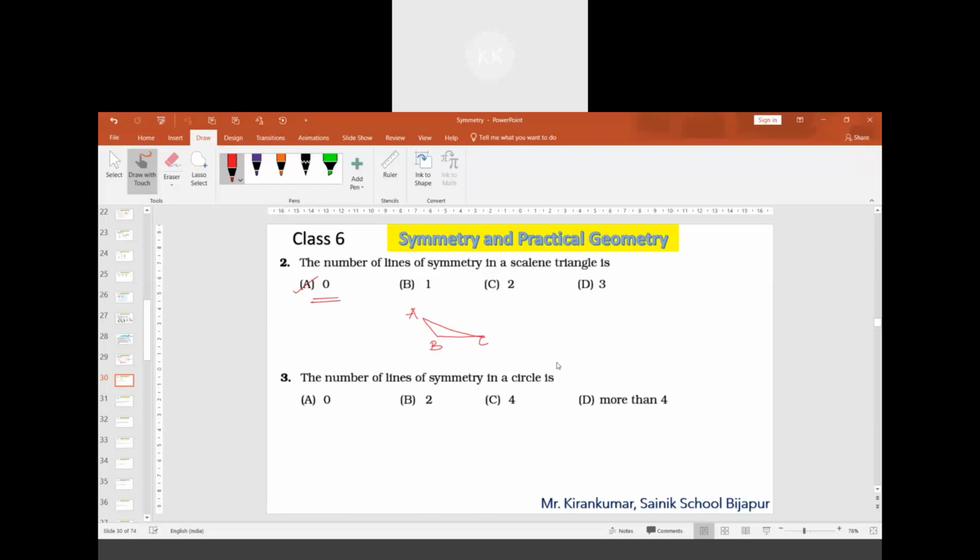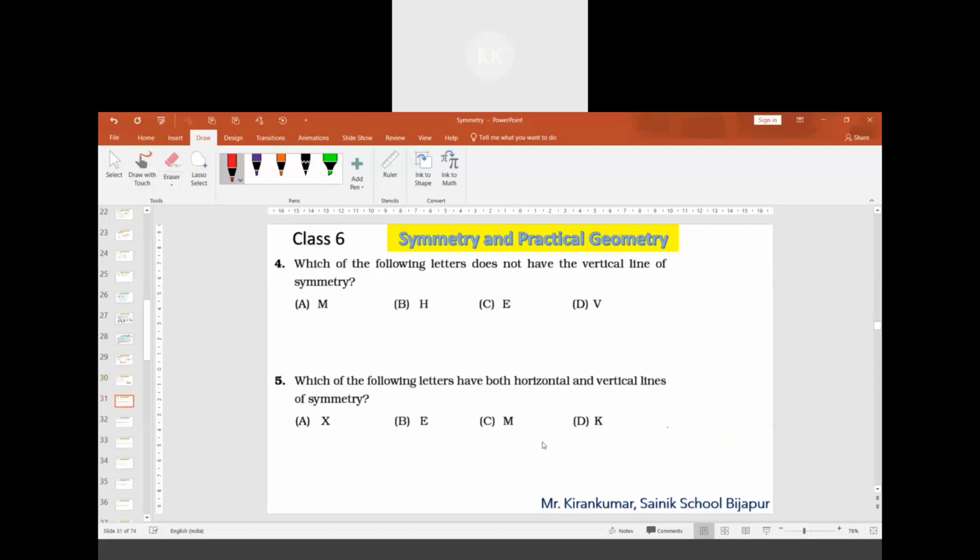Question 3. The number of lines of symmetry in a circle is more than 4. Sir, in fact, there will be an infinite number of lines of symmetry possible. Sir, 360. Not just 360, it can be more than 360 also, sir. Okay, sir, more than 360.